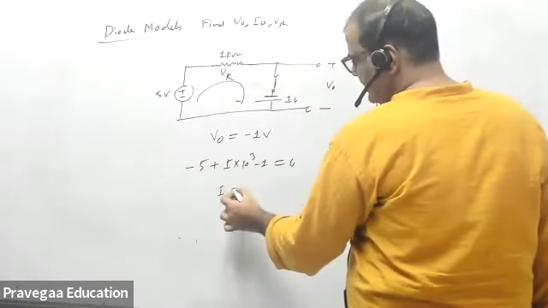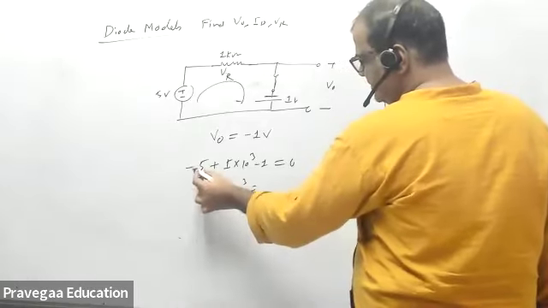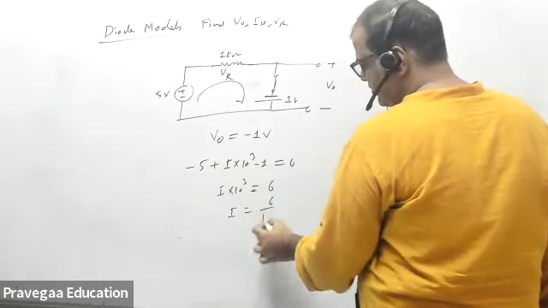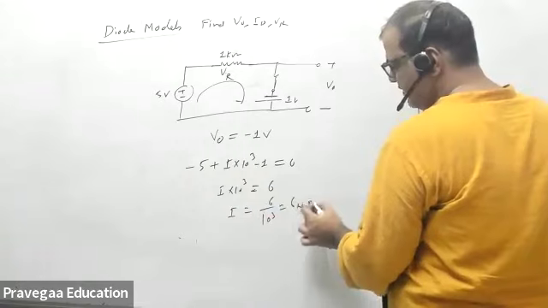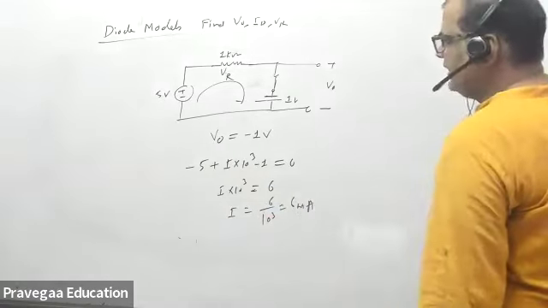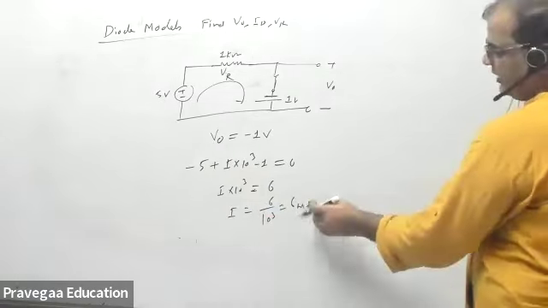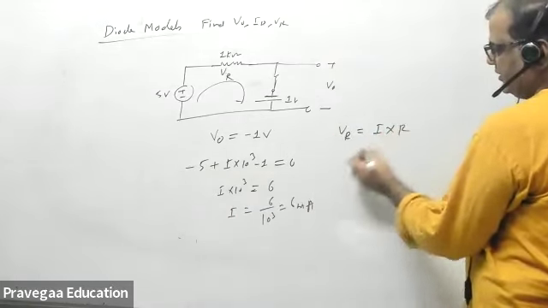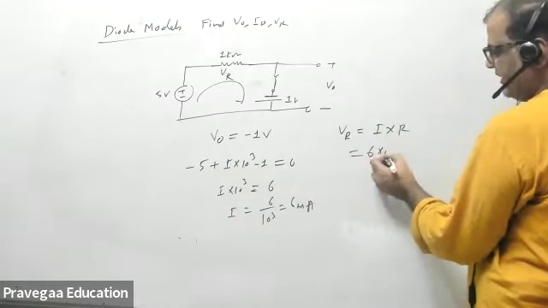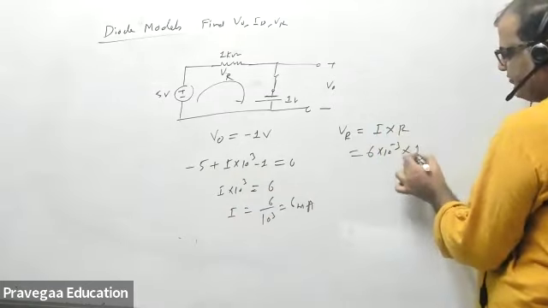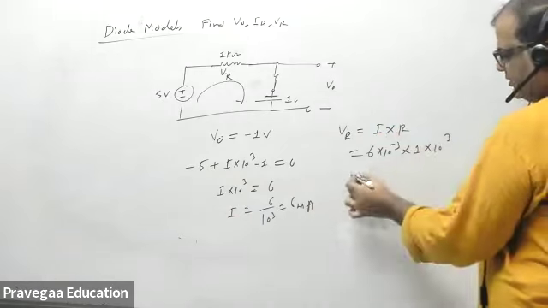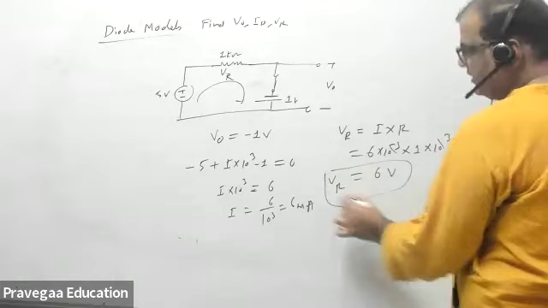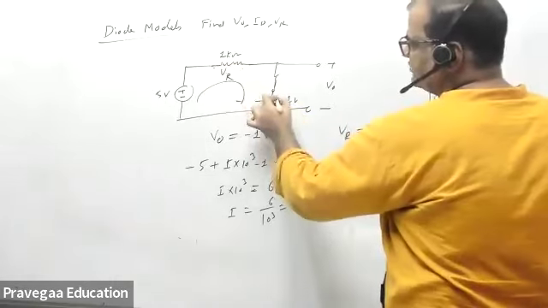So I into 1 kilo ohm is 6, so my I will be 6 volt upon 1 kilo ohm, that is 6 milliampere. My VR is I into R, that is 6 milliamps into 1 kilo ohm, so this becomes 6 volts. All the voltage is coming across this resistor.